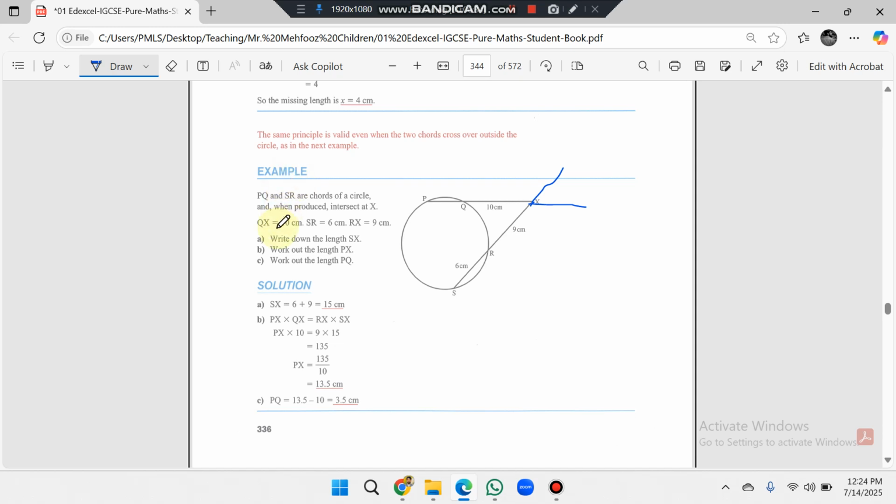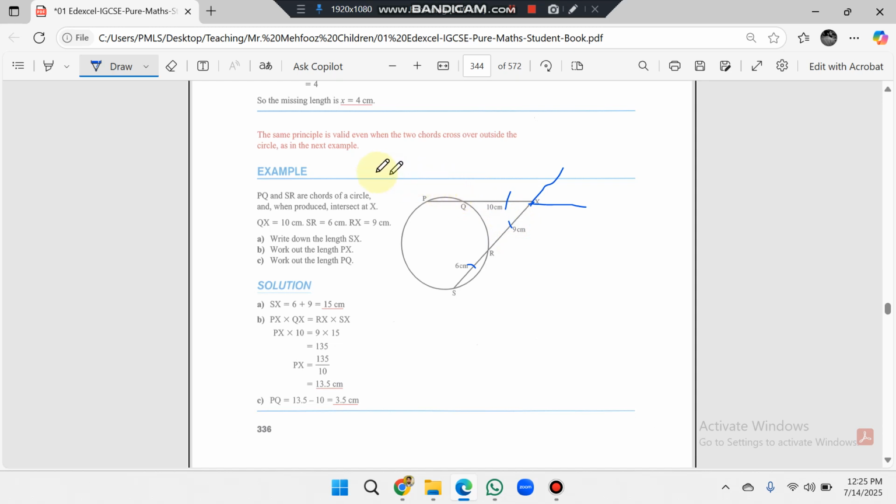Here PQ is a chord and SR is a chord of the circle, and when we produce them they intersect at X, which is outside the circle. QX is equal to 10, SR is equal to 6, that is the chord, and RX is equal to 9, outside the circle. We have to find the value of the chord PQ.